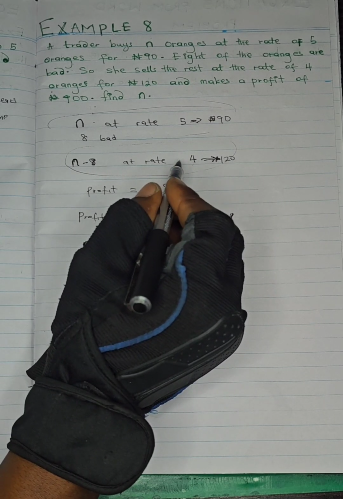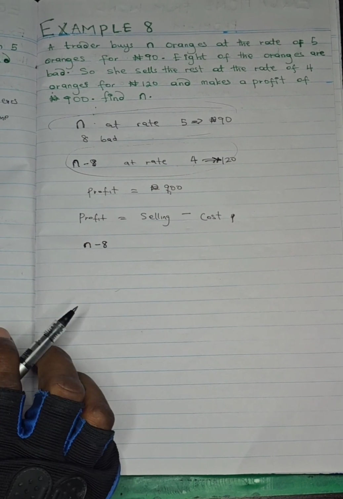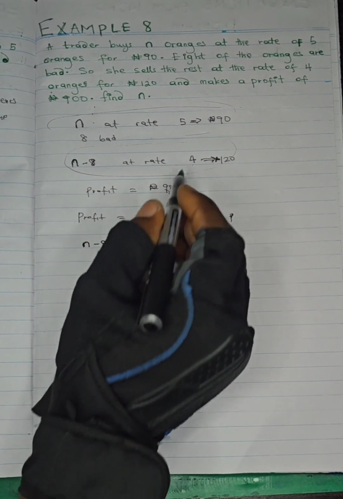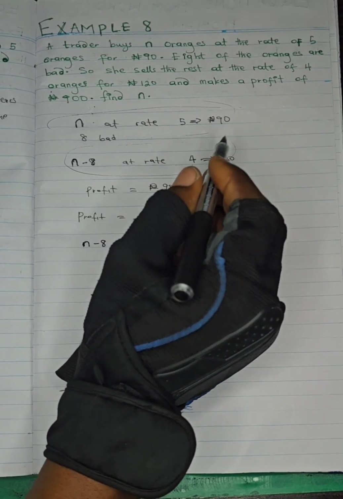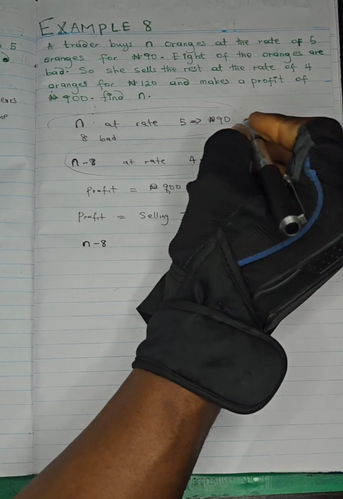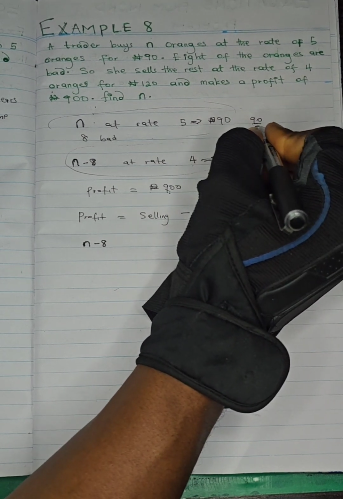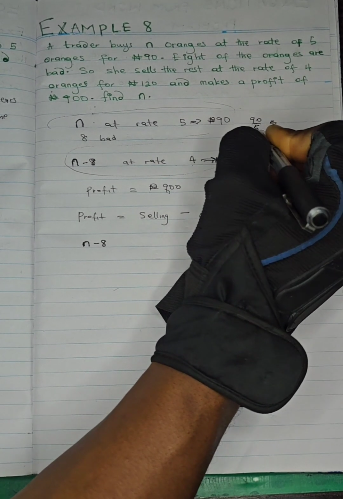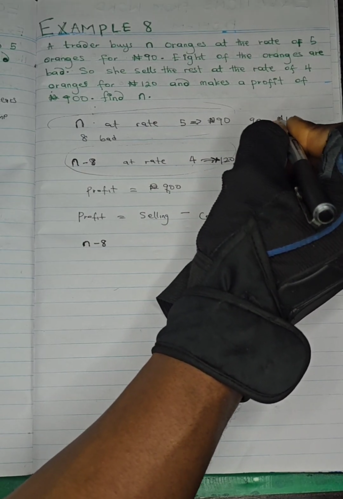But he was selling at the rate of what? 4 for 120. To get the actual rate for selling one, you just simply do 120 divided by 4, which is 30 naira. For the cost, you do 90 over 5, which I wrongly worked out as 16 naira for 1.